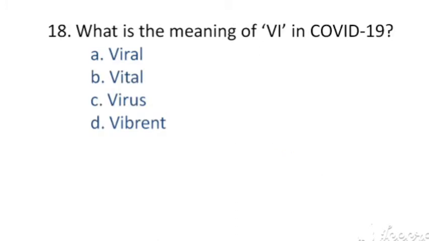What is the meaning of VI in COVID-19? The options are A. Viral, B. Vital, C. Virus, D. Vibrant. The right answer option C. Virus.